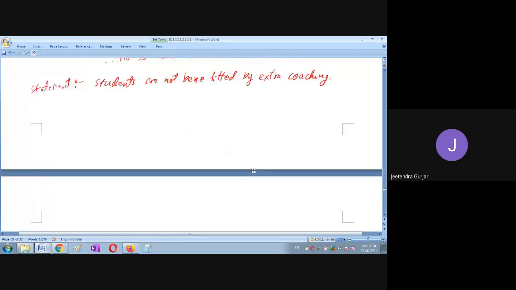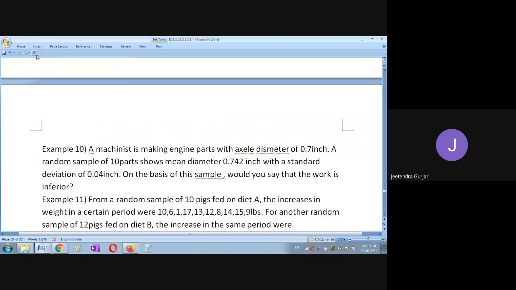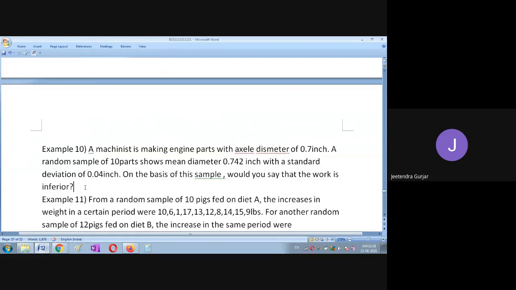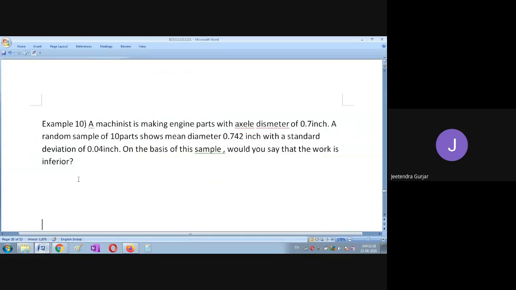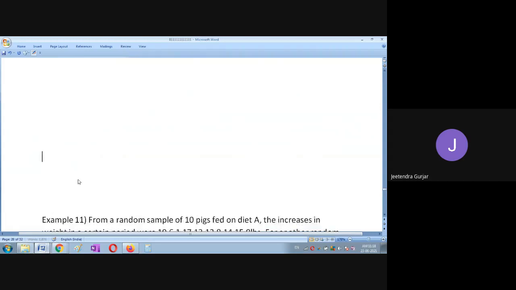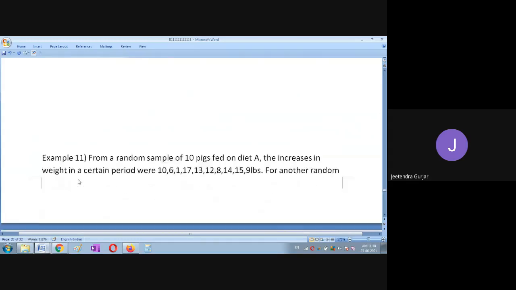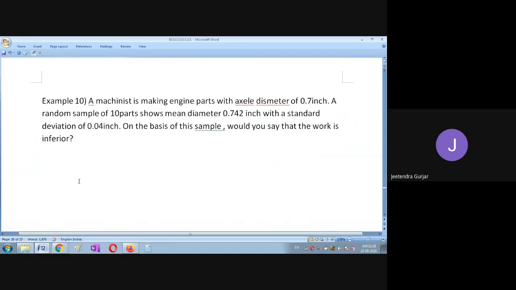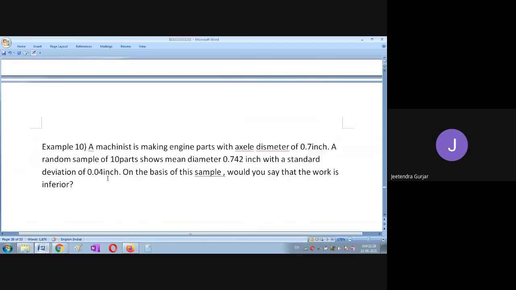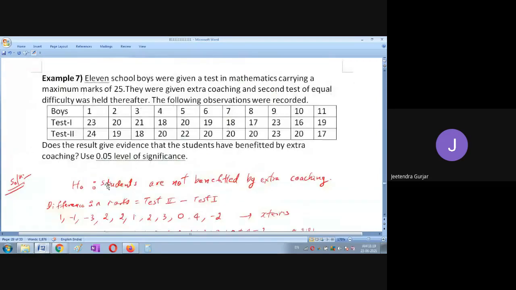Okay, students, we'll take the next example. You can see all the examples here are really useful and have applications. Please take down the next example, students. We denote them by sigma.